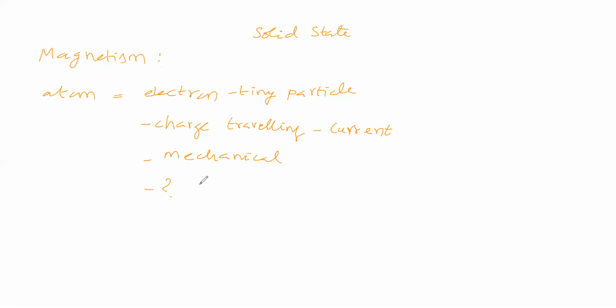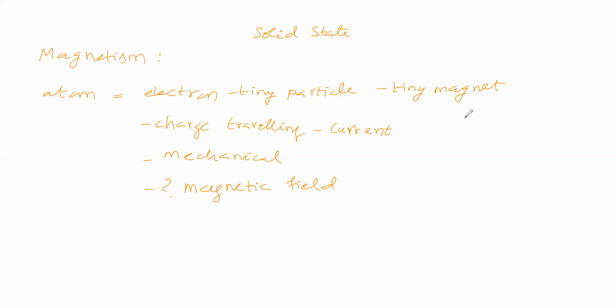What is the name of third energy? Shall we say that is a magnetic field? So we are saying that is called magnetic field. So since magnetic field is produced, we can say electron is acting as a tiny magnet. Due to magnetic field produced, electron is acting as a tiny magnet.